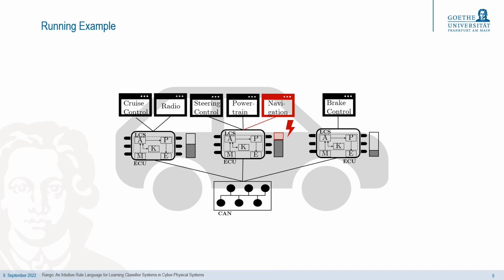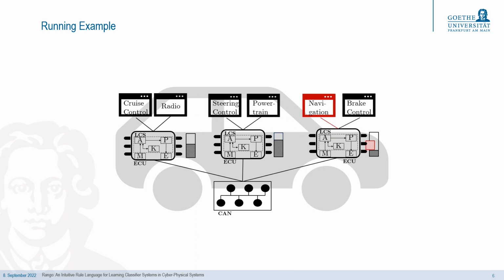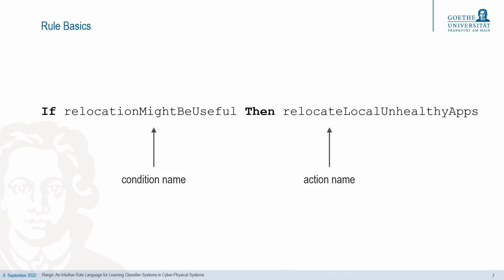If the communication channel within the system has enough capacity for additional communication, a relocation of the navigation to one of the other ECUs might be a suitable adaptation action. Of course, the relocation adaptation action is only one option. There might be other adaptation actions that are even better. This is just an example. Now let's see how we can formulate such a desired relocation adaptation rule with Rango.